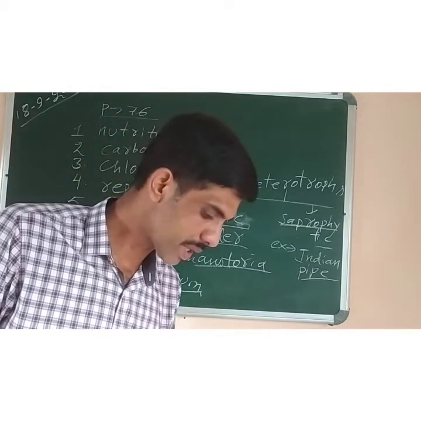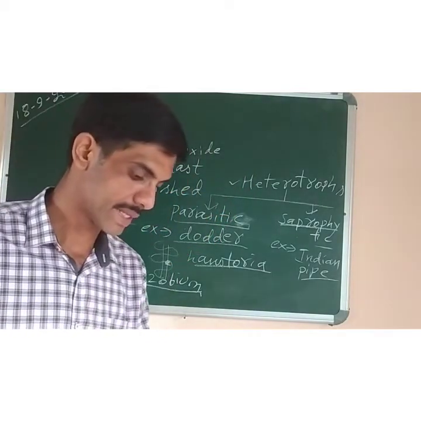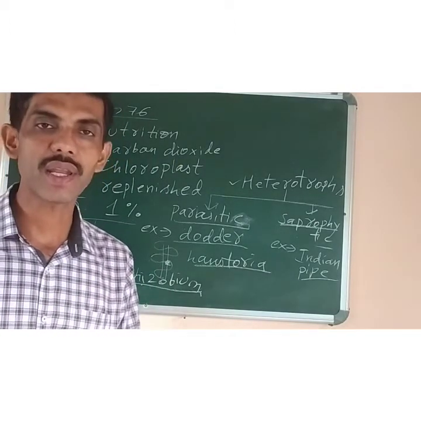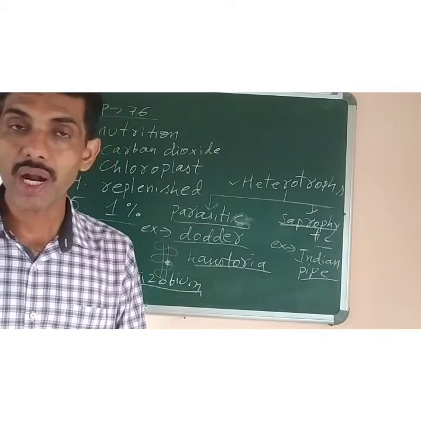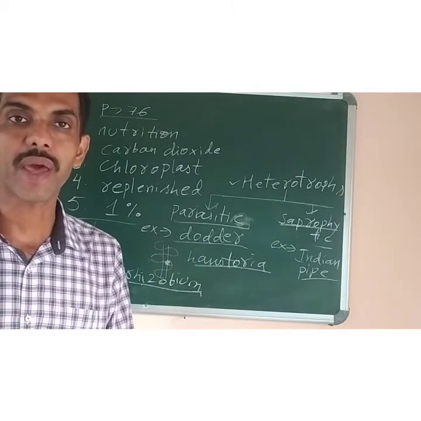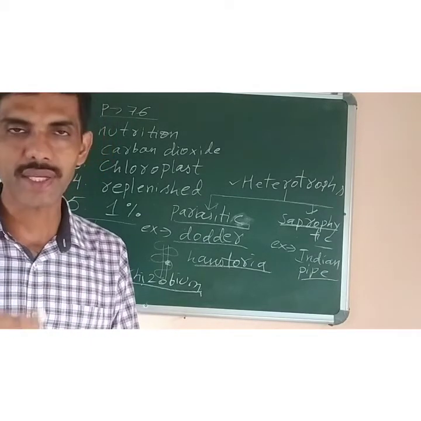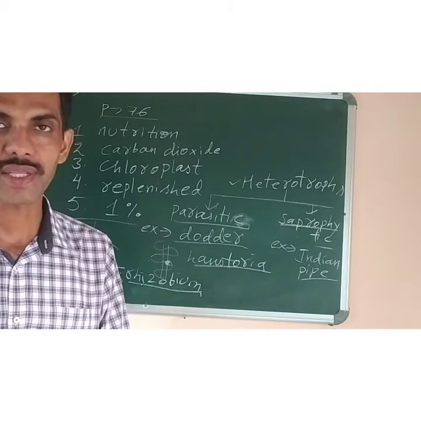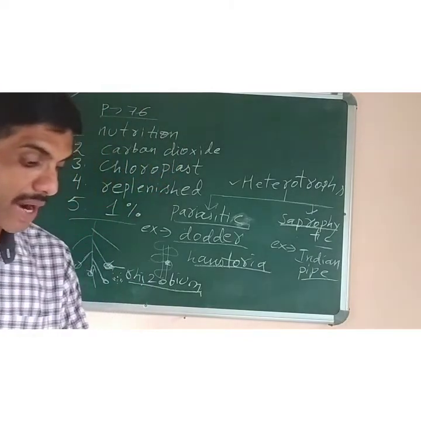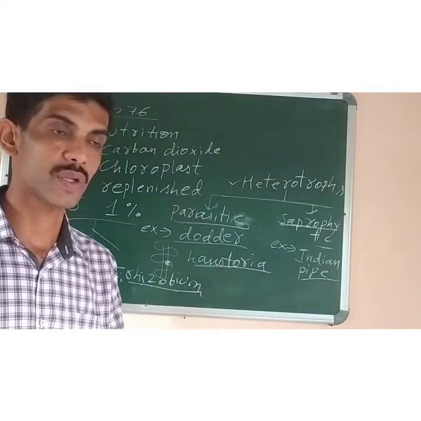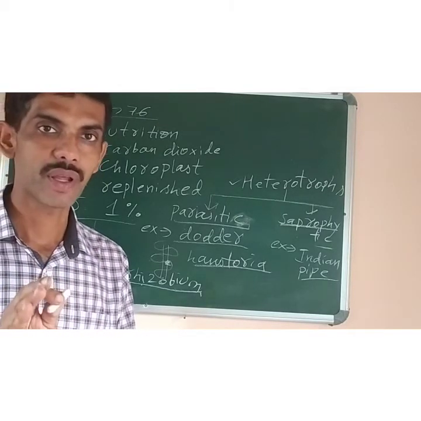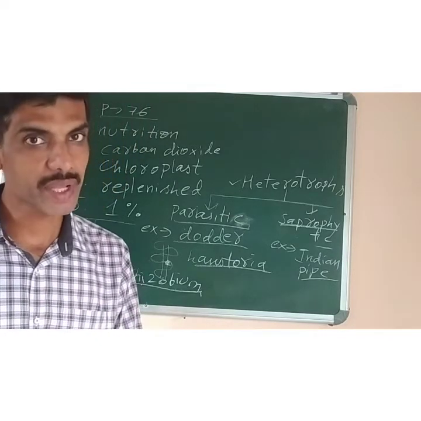Got it? Now next one is insectivorous plants. There are certain plants which grow in a soil that is deficient in nitrogen. In order to fulfill the deficiency of nitrogen, they will start trapping and killing the insects. They will digest the insect to supply the nutrients, that is protein, inside their body. They are partially autotrophic and partially heterotrophic also. They are not doing this because they cannot make their food. They are partially autotrophic, means they can make their own food also.